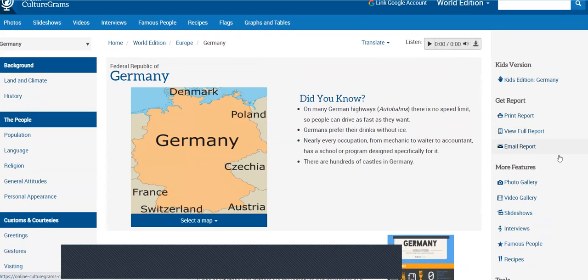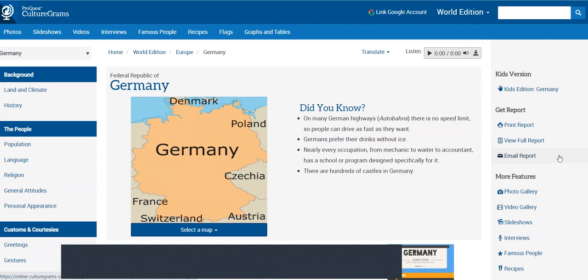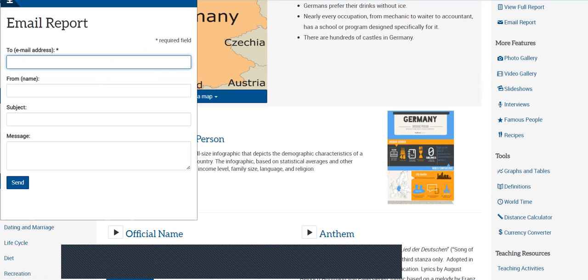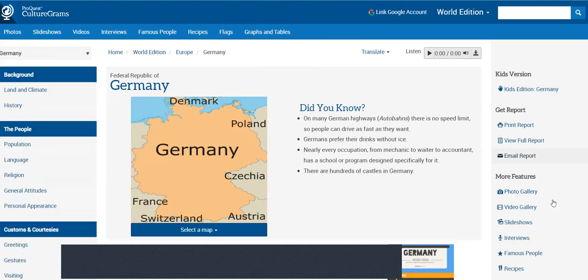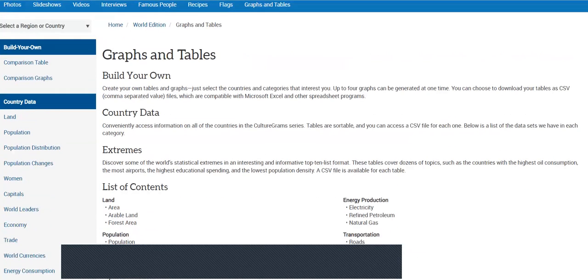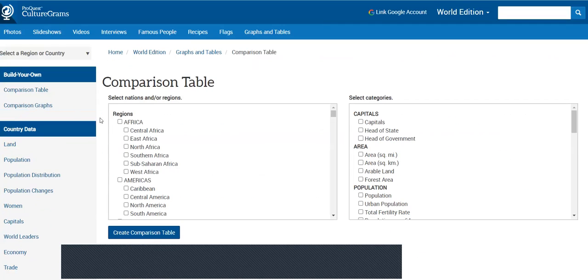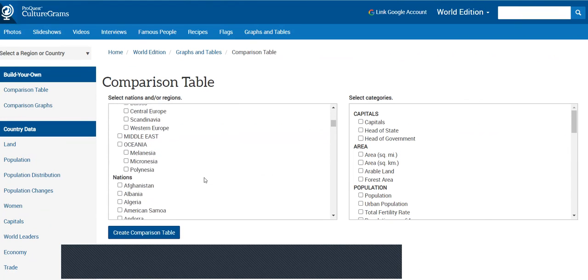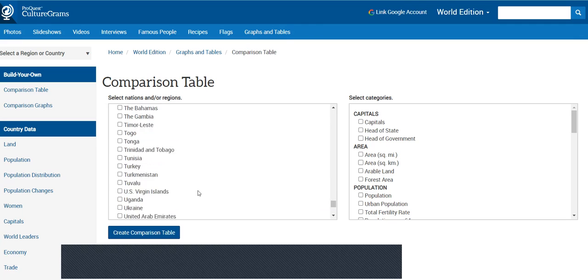Additionally, we can make some different graphs and tables for comparing and contrasting that can be really helpful for us. So if we go to either on the right-hand side where it says graphs and tables or up at the top, graphs and tables, we can build our own comparison table or comparison graph. So if I wanted to compare Germany and the United States, so I can click Germany and then scroll down and compare United States.